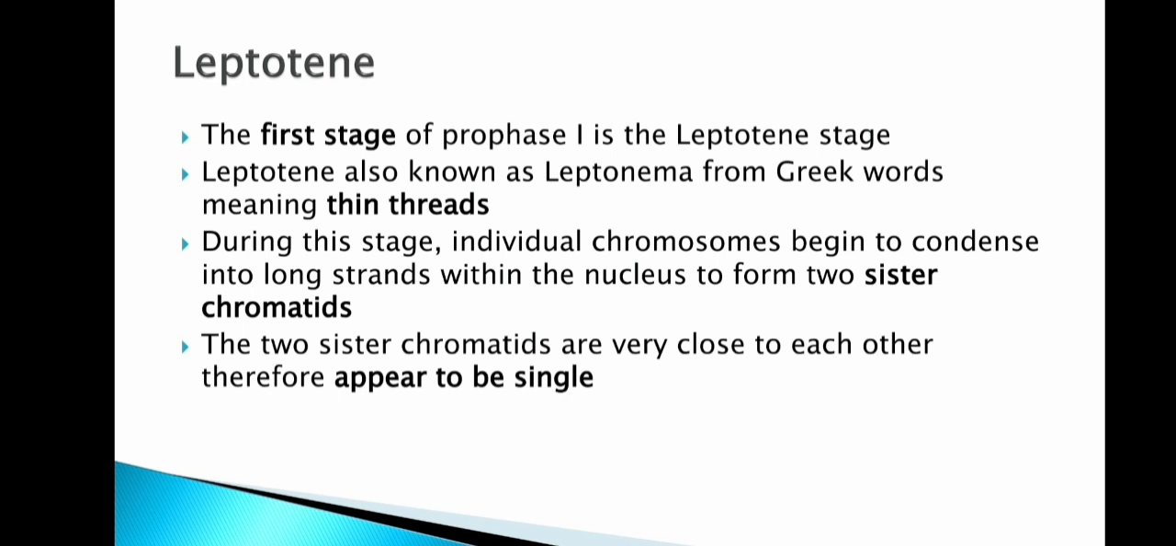The leptotene stage is also called leptonema. It arises from the Greek word meaning thin threads. During this stage, the individual chromosomes begin to condense into long threads within the nucleus, forming the two sister chromatids. The two sister chromatids are very close to each other and appear to be a single one. This happens in the first stage, the leptotene.